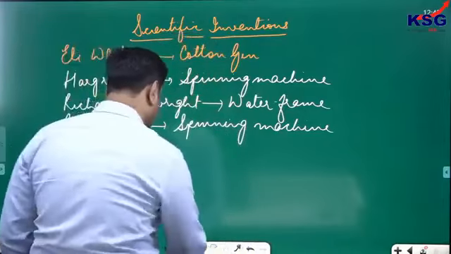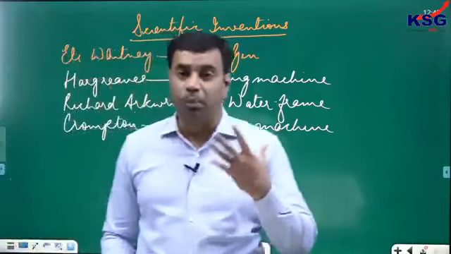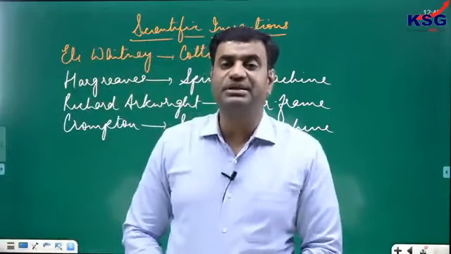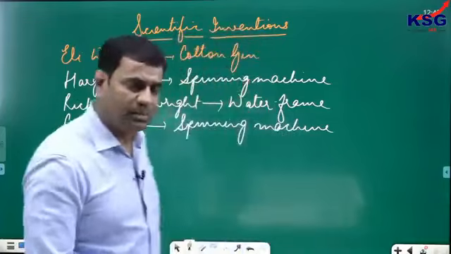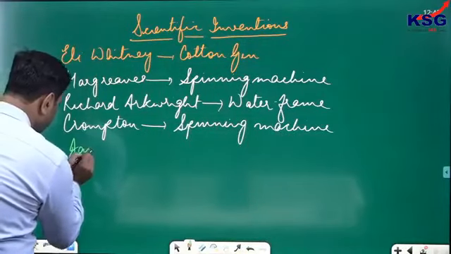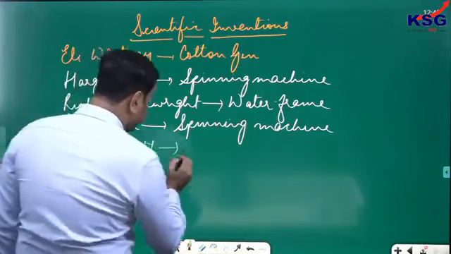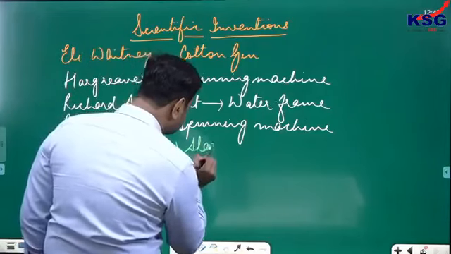At the same time, another scientific invention, in fact the most important one, was that after these two inventions, there was a person named James Watt. And James Watt invented a steam engine.